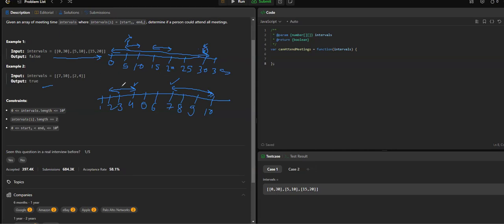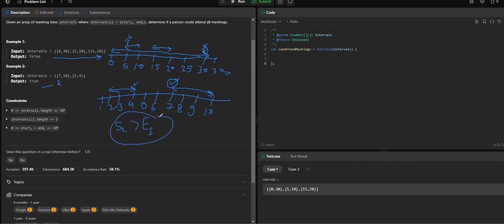And now that we have all the meetings in order, we check whether the meetings are going to overlap or not. Whenever we are going from the first to the second, we check whether the start of the second meeting is greater than the end of the first meeting.